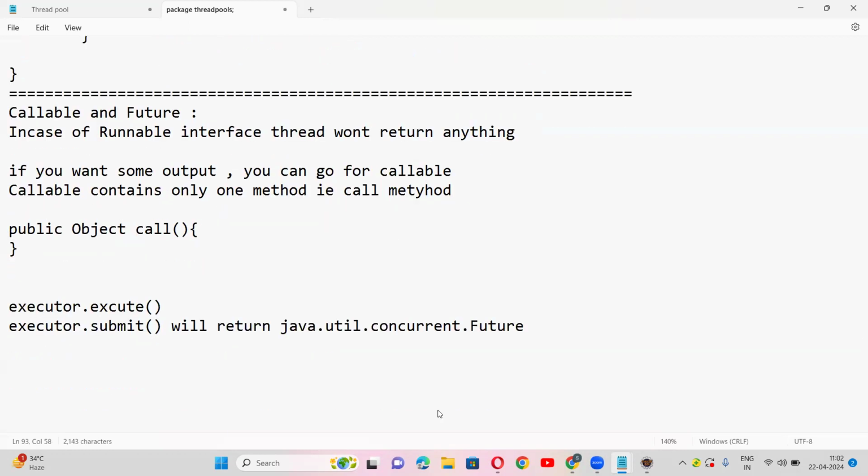Let us see the example and we'll come to better understanding. The future object can be used to retrieve